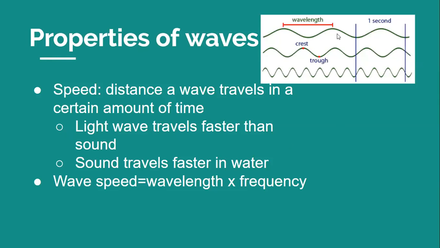So again, we have this 1 second. Let's say this is wave 1, wave 2, and wave 3. We can tell which has the highest speed, because remember, speed is directly related to frequency. So wave 3 is going to have a higher frequency, with more waves during this 1 second period, so it's going to have a faster speed. So this one is the fastest, then we have number 2, and then number 1. Just make sure you know that.